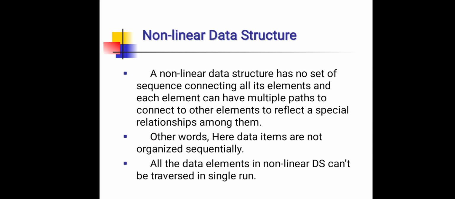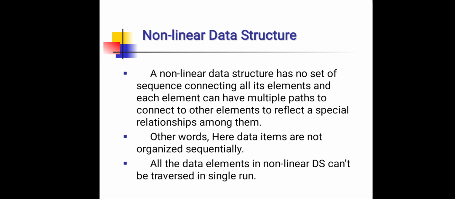Next topic, nonlinear data structure. A nonlinear data structure has no set sequence connecting all its elements and each element can have multiple paths to connect to other elements to reflect a special relationship among them. That means in nonlinear data structure, the data elements are not organized sequentially or linearly. To reflect a special relationship among different elements of nonlinear data structure, the data elements in such type of data structures can be connected with more than one element. And all the data elements in nonlinear data structure can't be traversed in a single run.